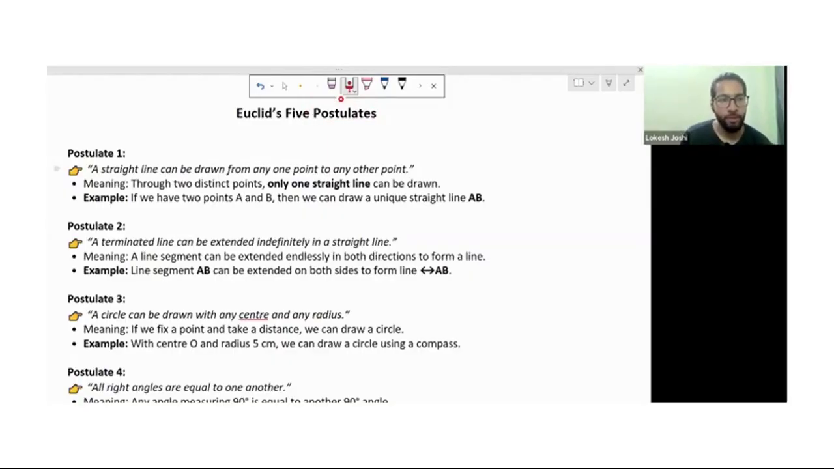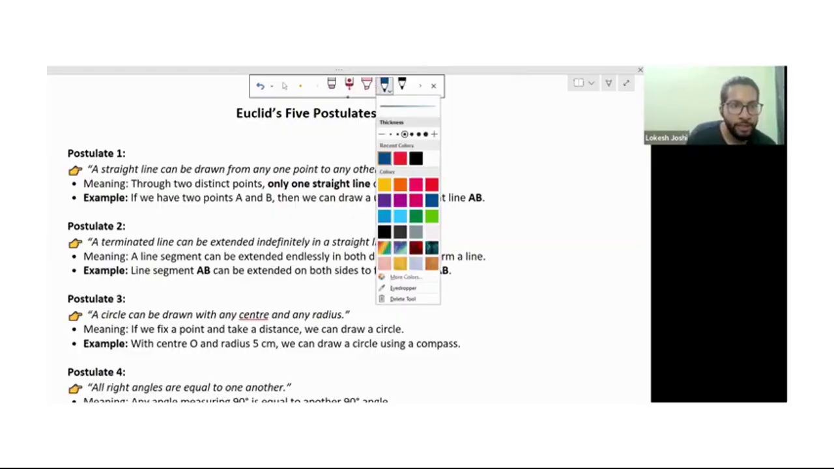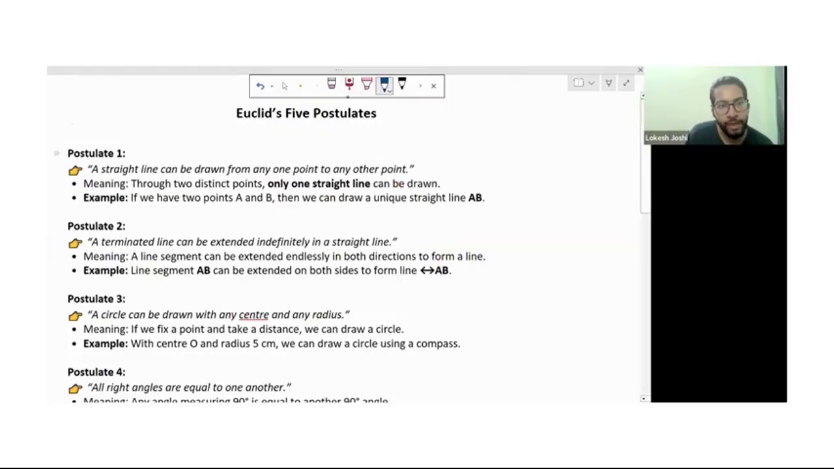Now starting from postulate 1, it's written that a straight line can be drawn from any one point to any other point. As we already know, postulates do not require proof. We can directly say they are true. So if we have 2 points there and there, postulate 1 says that we can draw a straight line between these 2 points, like this.